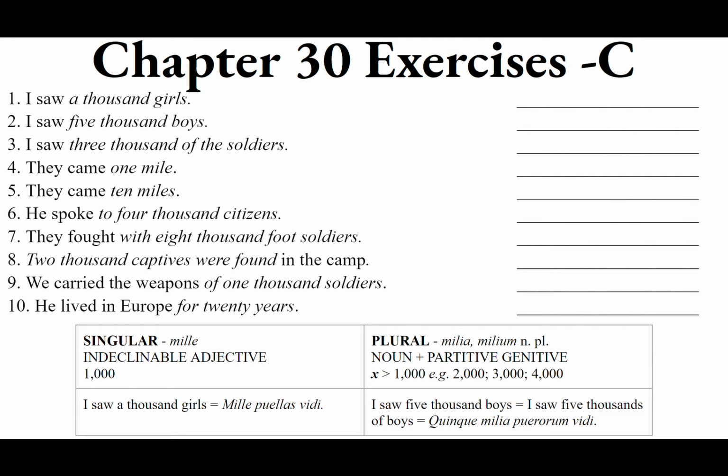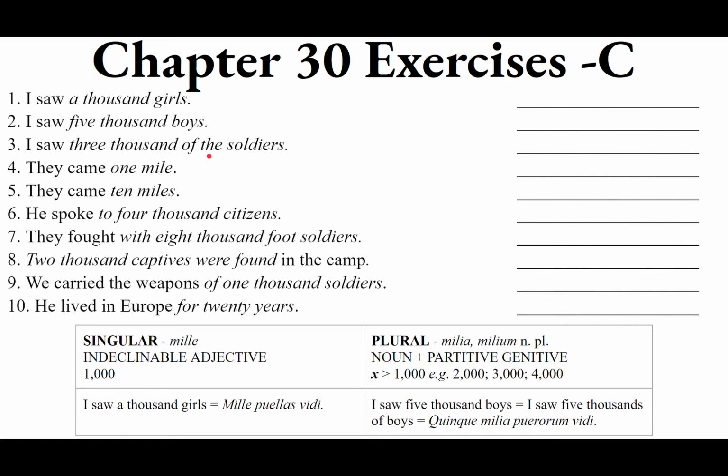Tres, tria. Because milia is neuter, we want tria, the neuter form. Remember, 3 is always plural because, duh, it is. So, tria milia. And then of the soldiers. This is going to be our partitive genitive. I saw 3,000 soldiers. I saw 3,000s of soldiers. We want the partitive genitive.